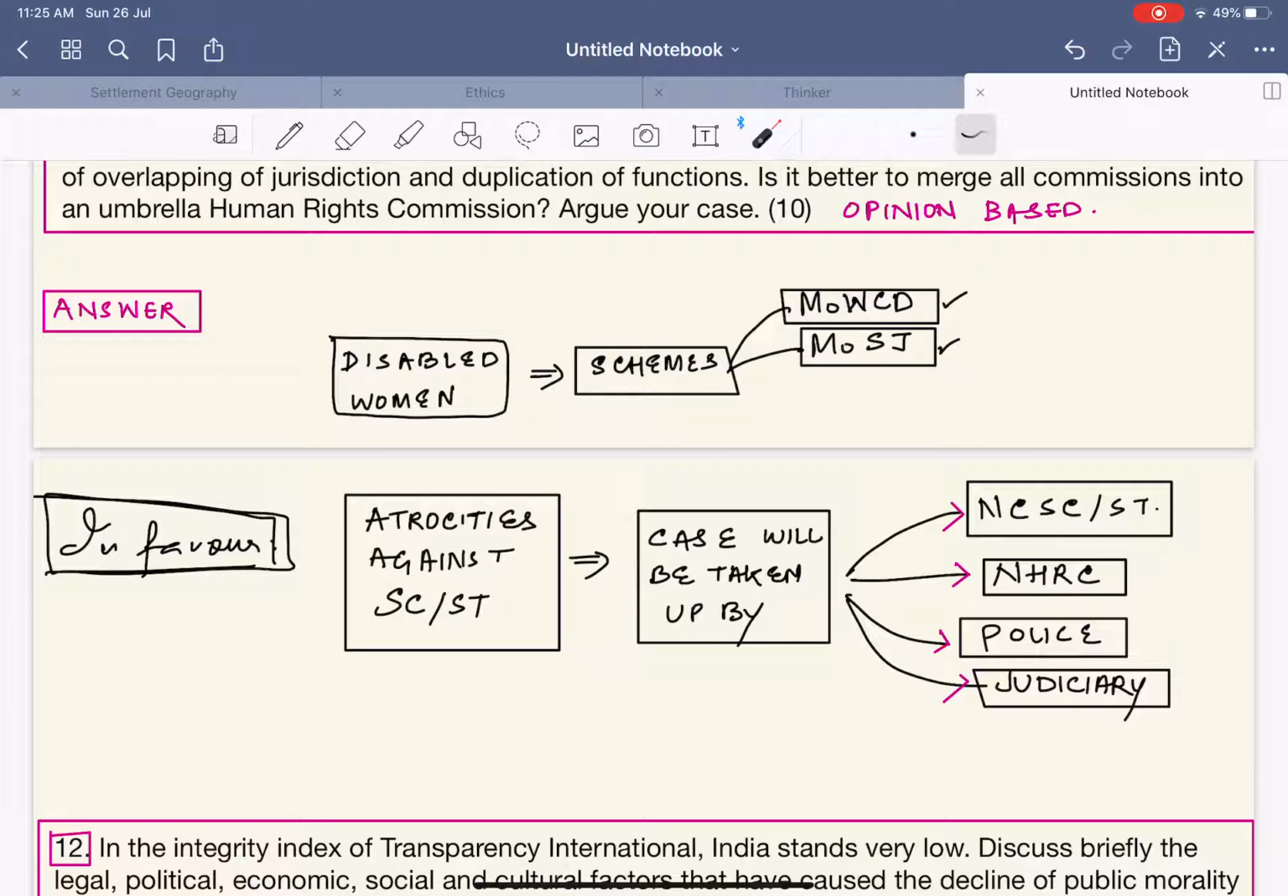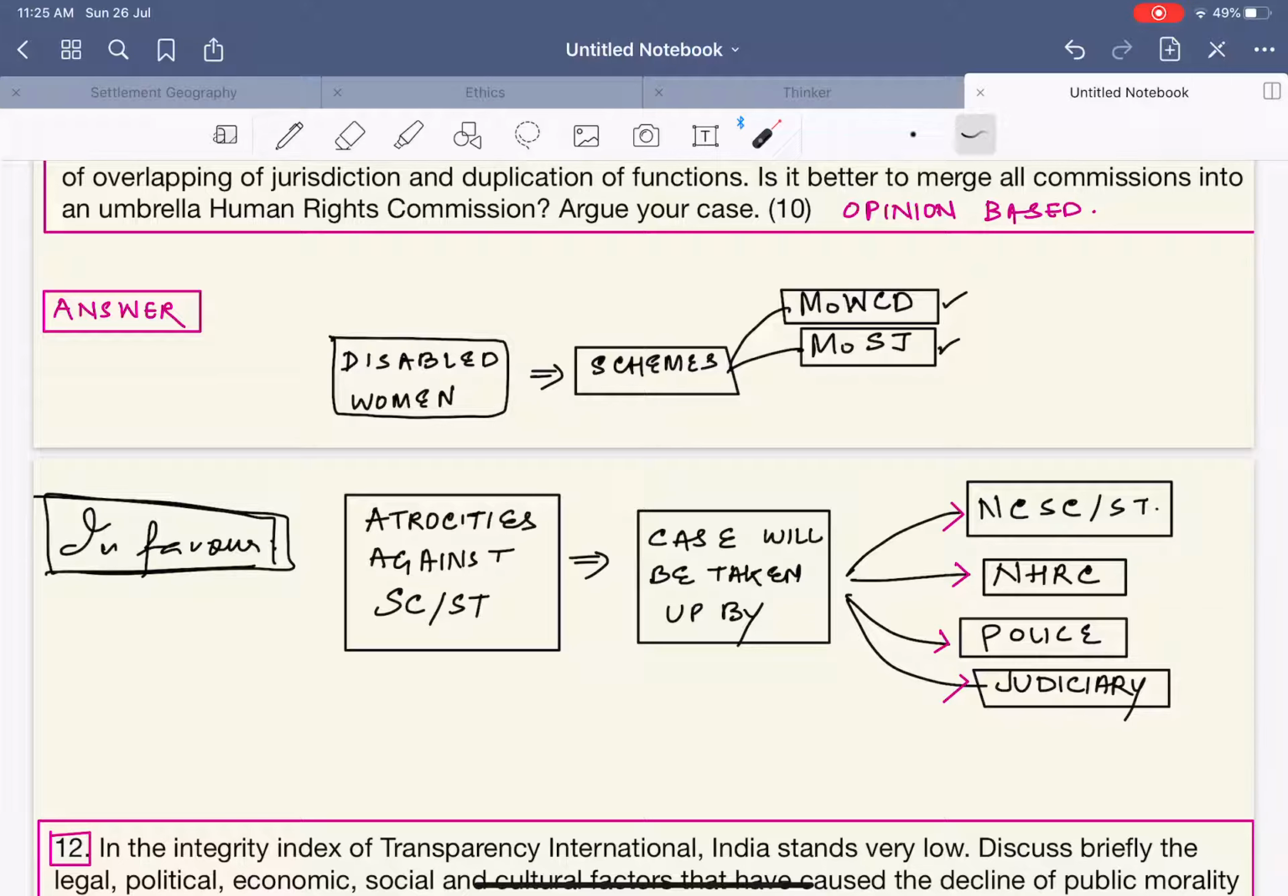That remains a question. So what happens is that they all work separately, and hardly is there an incidence that they work in a coordinating fashion. I would say the police and judiciary will work in a coordinating fashion, but not these two organizations. So there is duplication of the schemes and overlapping of jurisdiction. In case we have a single umbrella organization which could provide help to all the vulnerable sections of the society, that could be better and more coordinated.